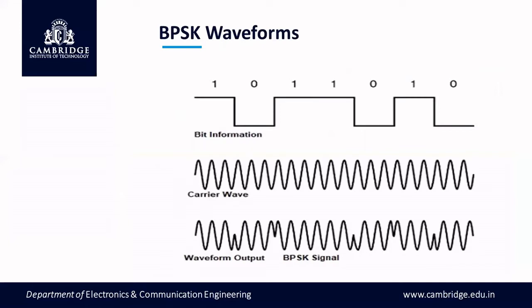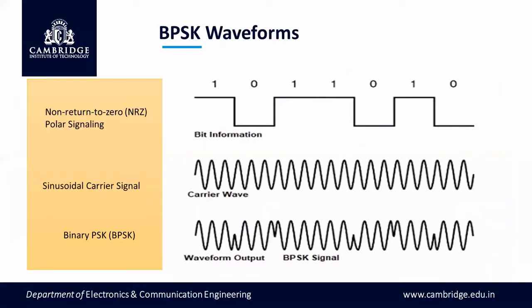Let us observe the waveforms carefully. Here, the first waveform represents binary information, a sequence of ones and zeros. To represent 1, I generally use positive amplitude. To represent 0, in this particular case of BPSK, we use negative amplitude. Suppose pulse 1 is represented by amplitude +1, pulse 0 will be represented by amplitude -1. This kind of signaling is called polar signaling. Since the pulse occupies the complete time duration of TB, it's called non-return to 0 representation.